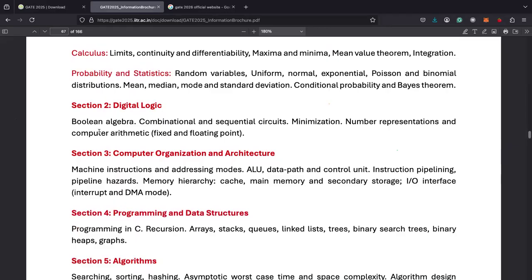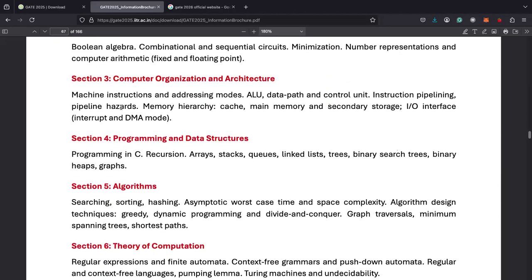Second section is digital logic. So personally, I think that this is very simple and the simplest subject among all the subjects. Boolean algebra, combinational and sequential circuits, minimization, number representation, computer arithmetic. So you should finish this first. This is an easily scoreable section.